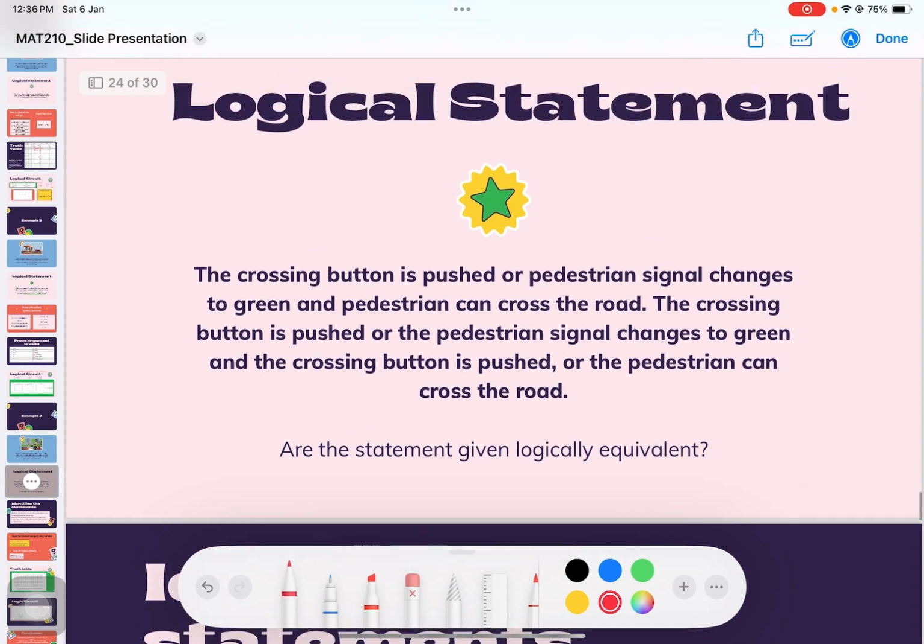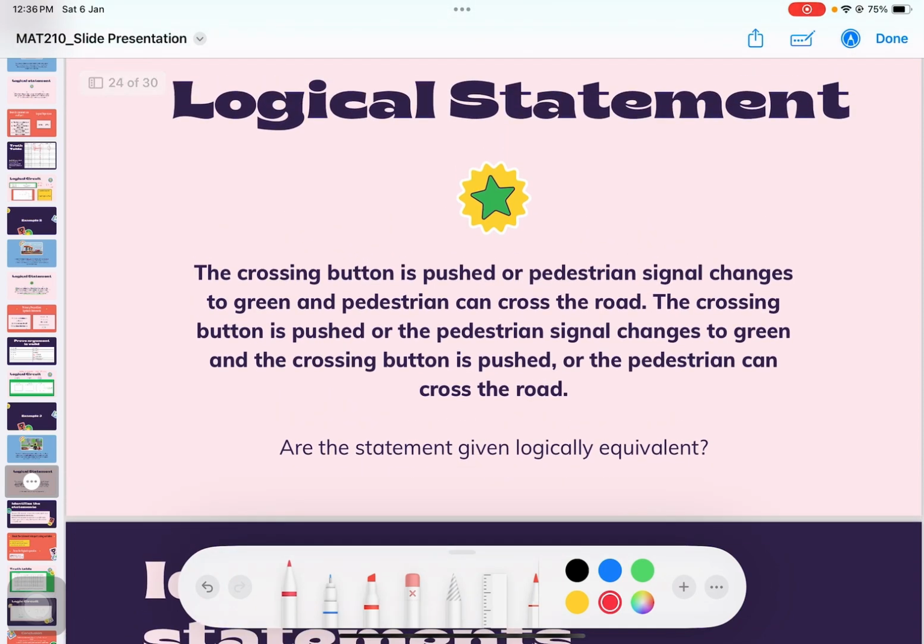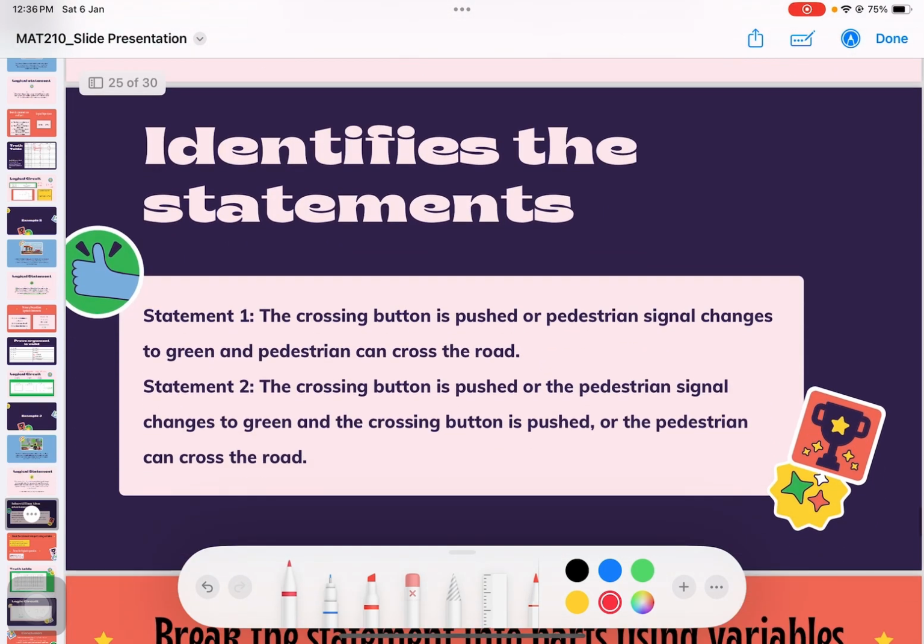So from this logical statement, we're gonna identify the statements, which is first is statement 1. The crossing button is pushed or pedestrian signal changes to green and pedestrian can cross the road. And then the next statement is the crossing button is pushed or the pedestrian signal changes to green and the crossing button is pushed or pedestrian can cross the road.